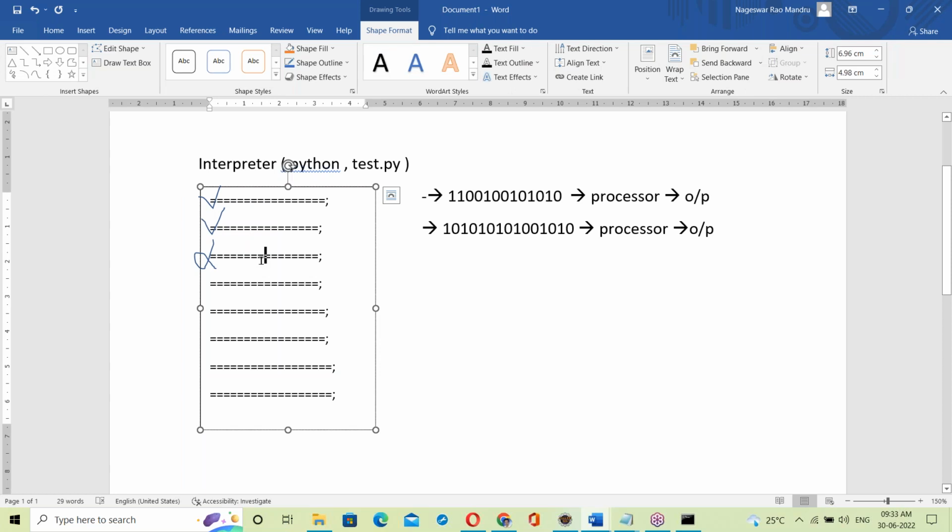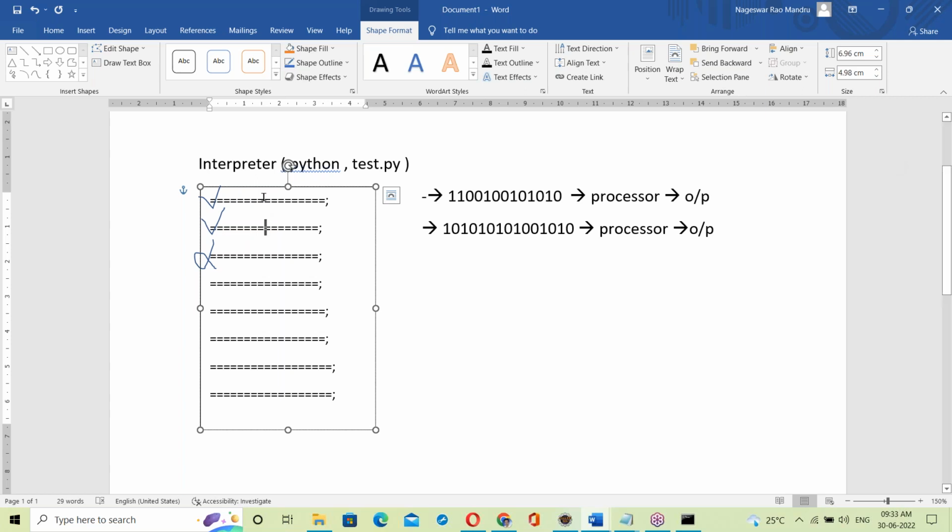Something wrong, the interpreter stops. See, any error comes, the interpreter stops immediately. Okay, right? Any error comes, yes, the interpreter stops immediately. That's it. So this is the working of an interpreter. The interpreter's way of working is like this. Okay, fine. So this is about the interpreter.